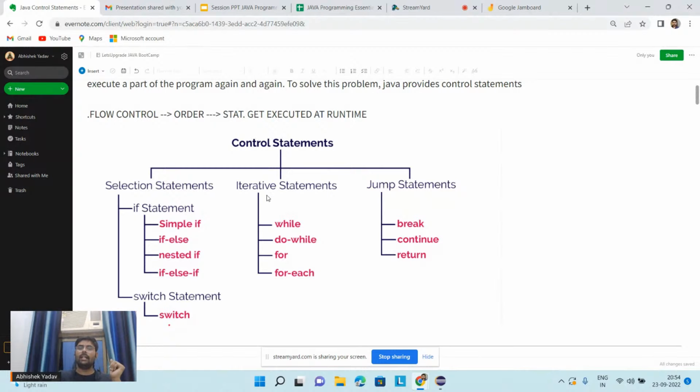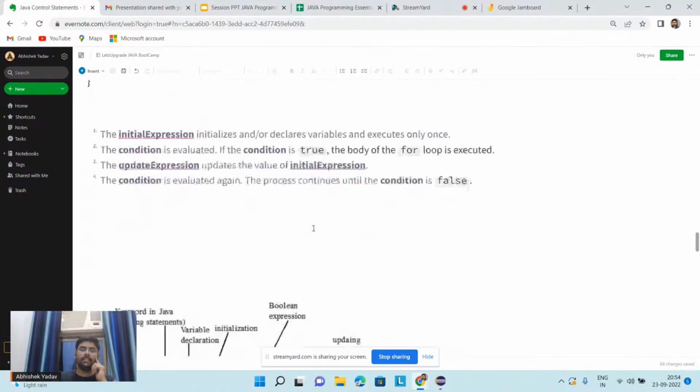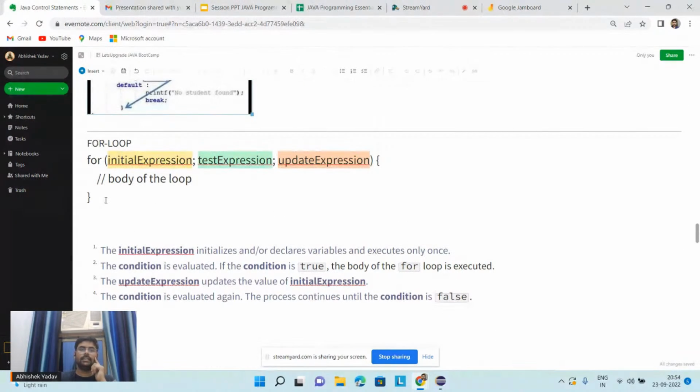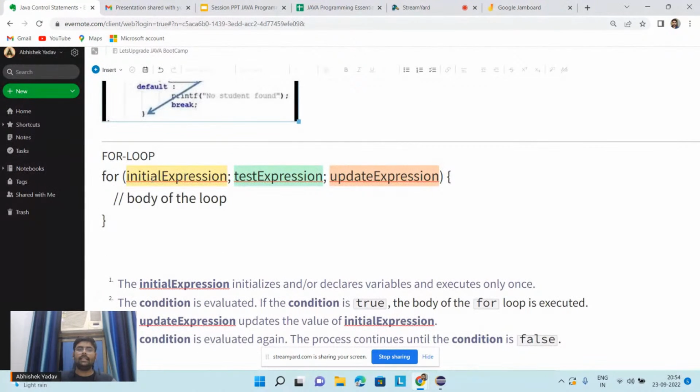Now let's discuss the iterative statement. The first iterative statement is the for loop. So this is the syntax of the for loop here. When we have to execute a group of statements again and again, then we can go for iterative statement. When we have given several options, and among the several options I have to choose only one option, then I will go for selective statement. When I have to execute a group of code again and again, then I will go for for loop, while loop, or do while loop.